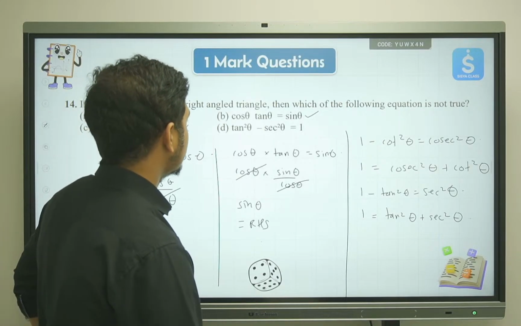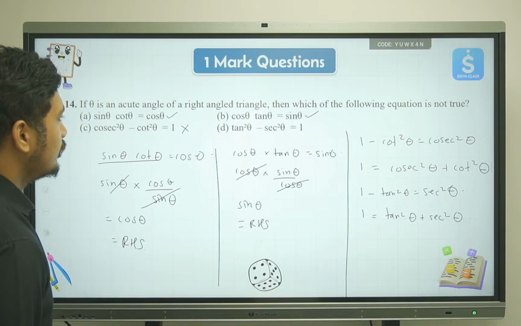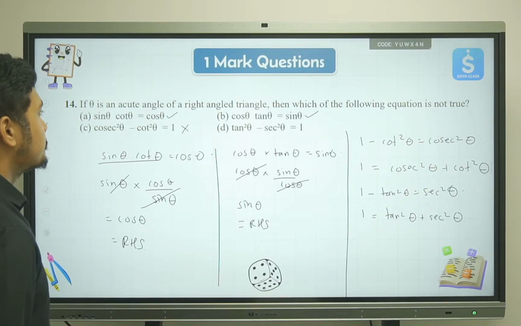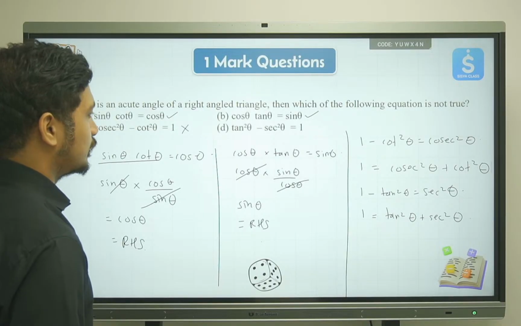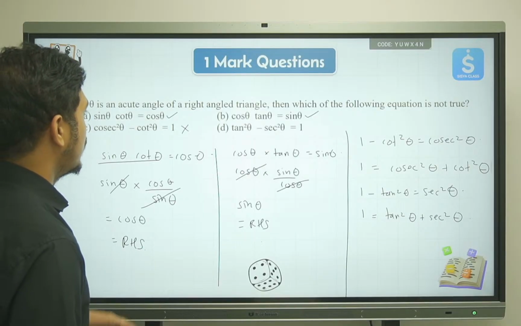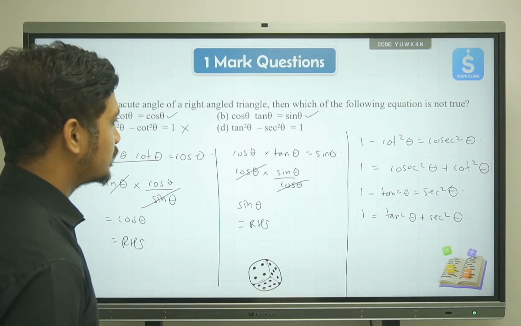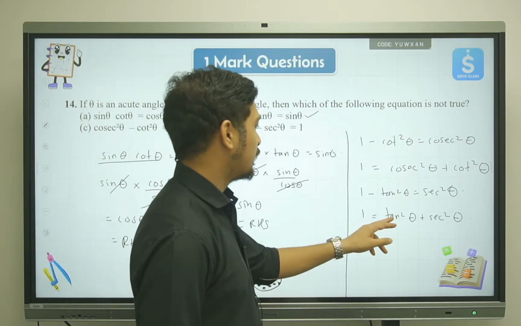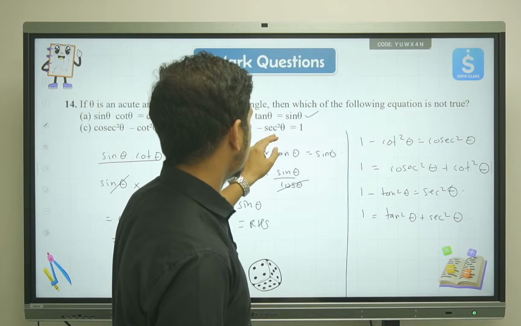In this case, we are saying that both of these values will not be true. Cosec square theta plus cot square theta is equal to 1. This equation is wrong. Even this equation will be considered wrong because it's not matching our identity.